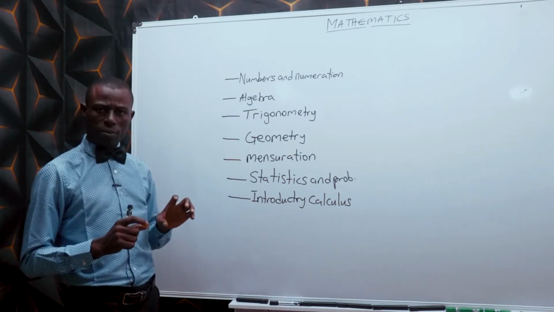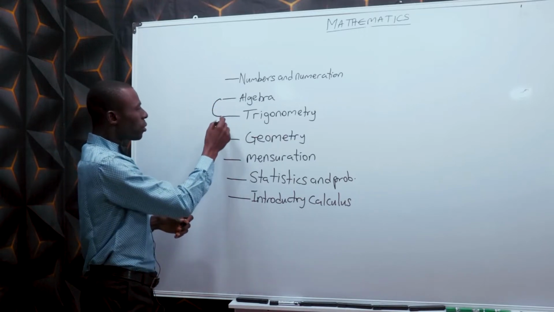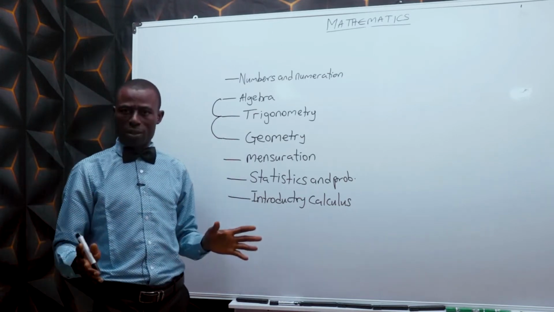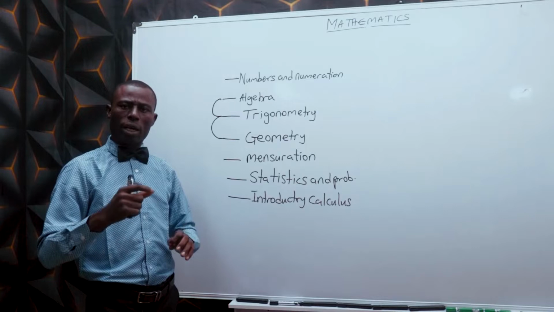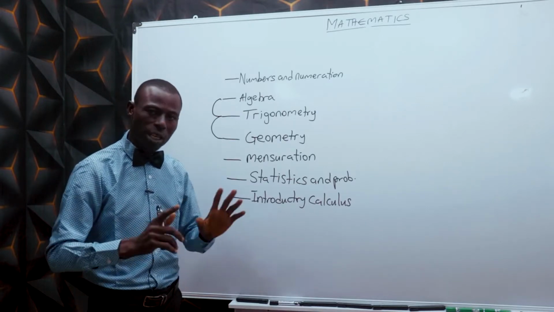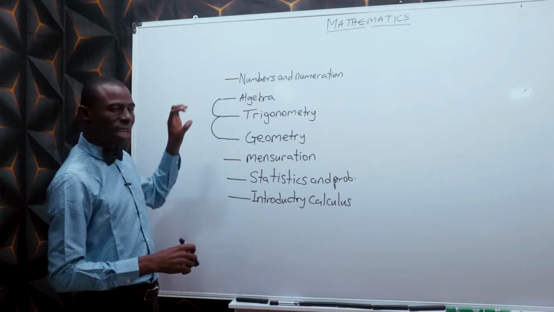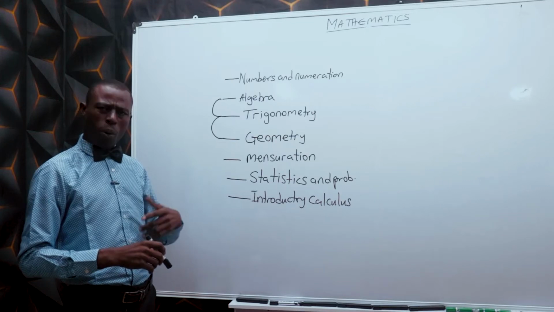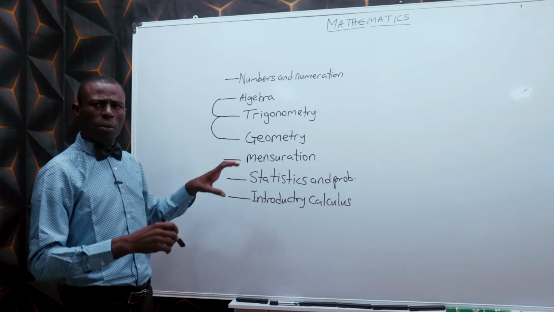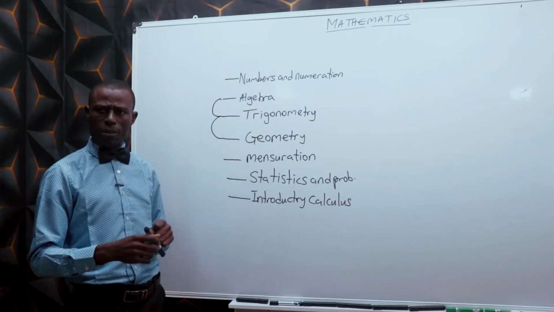Among these 7, algebra, trigonometry, and geometry are very much important. They take about 60% of the questions that come out in all kinds of examinations we may talk about. So, we take them first. Why are we taking them first? These 3, they reflect also in the other 4 arms of mathematics.